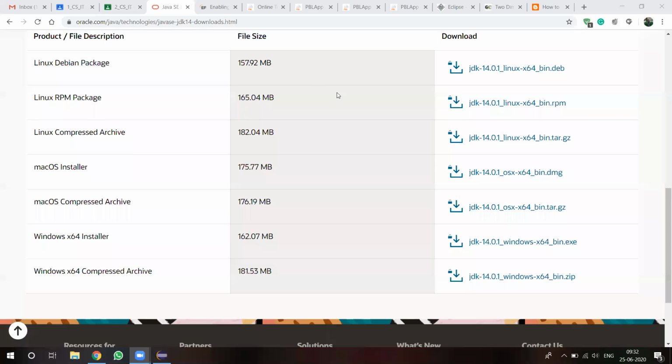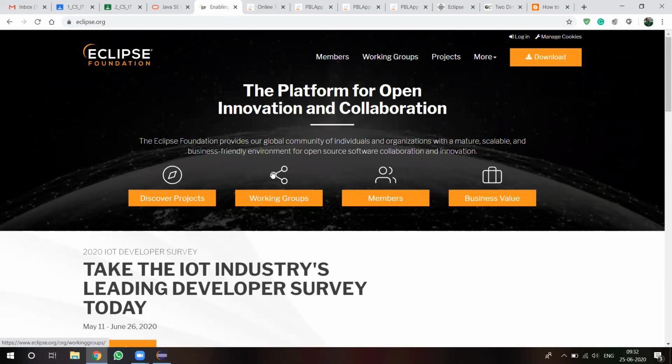Okay, now we will move on to the next topic, the Eclipse environment. Why is Eclipse IDE required?